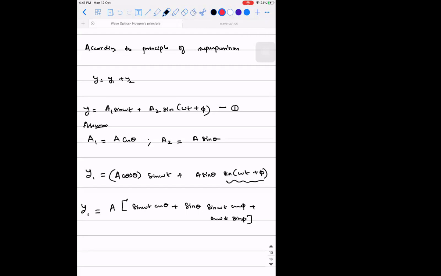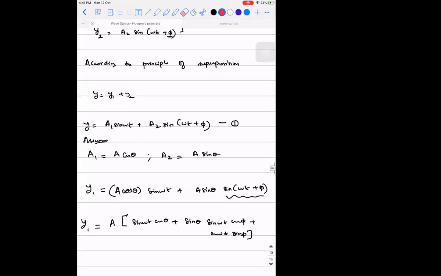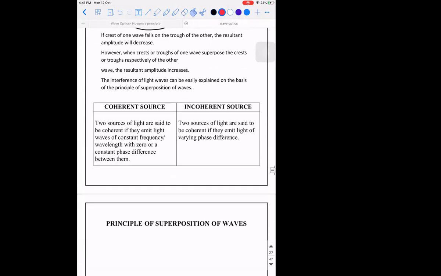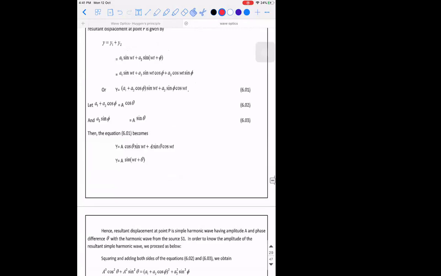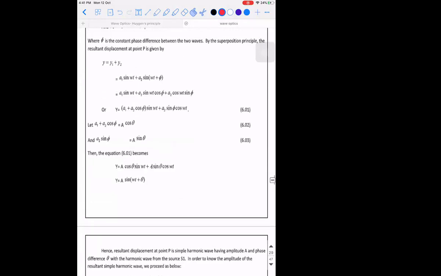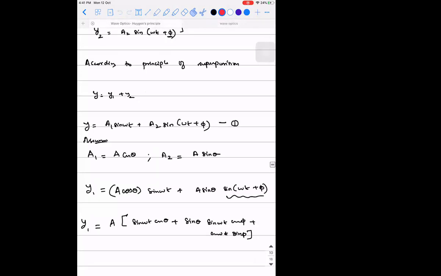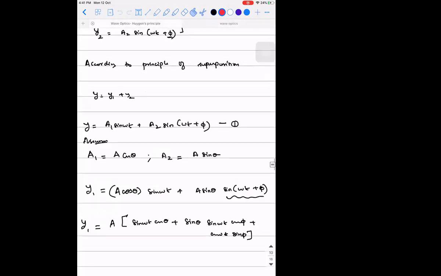Just a minute, I think I'm making some mistake. So a1 sine omega t and a2 sine. Okay. Yes. So this is not the place. I'm sorry, I made a mistake.